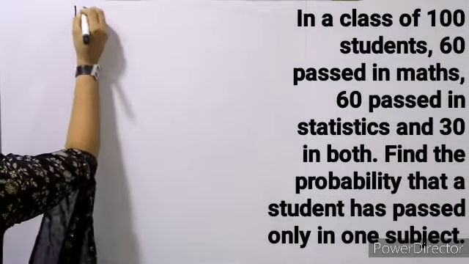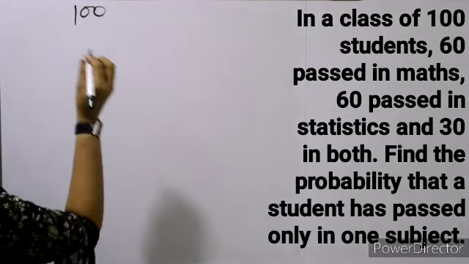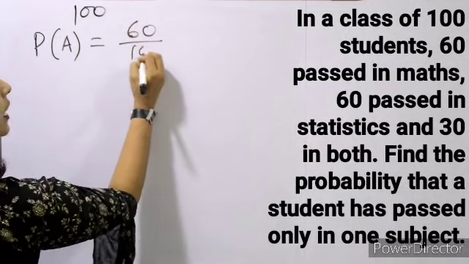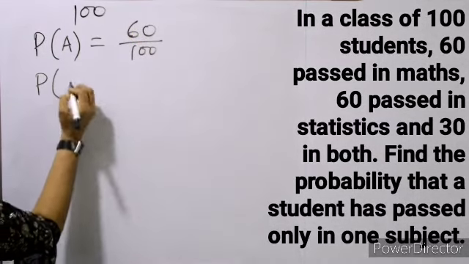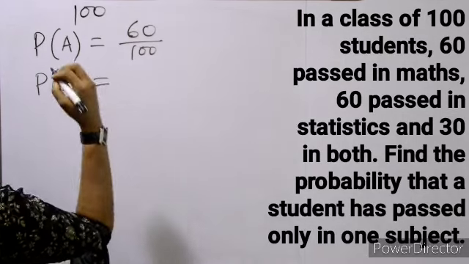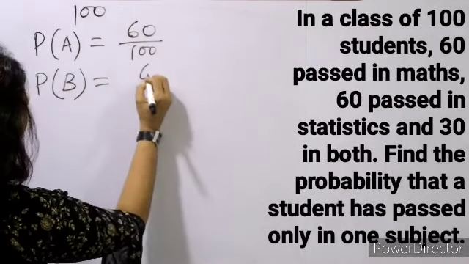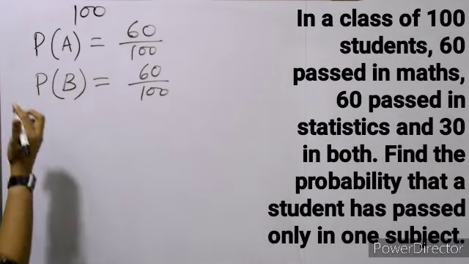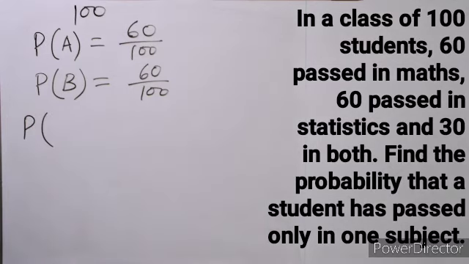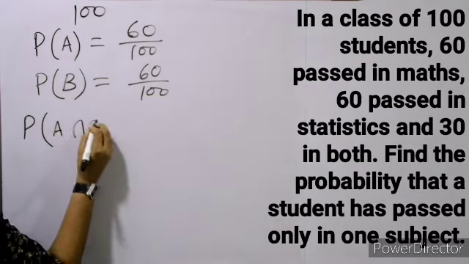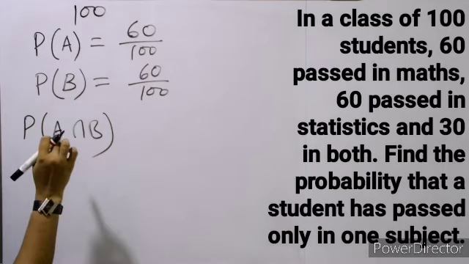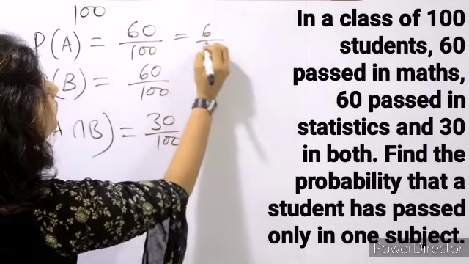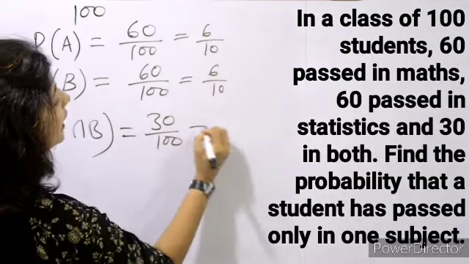In a class of 100 students, 60 students passed in maths. So probability of passing in maths is 60 out of 100. ठीक है. And how many students pass in statistics? Again 60 students pass in statistics, so 60 upon 100. Now the probability some students pass in both subjects, so P A intersection B, because both in A also and B also, दोनों में पास किए, they are 30 out of 100. So we can write like this, 6 upon 10, 6 upon 10 and 3 upon 10.